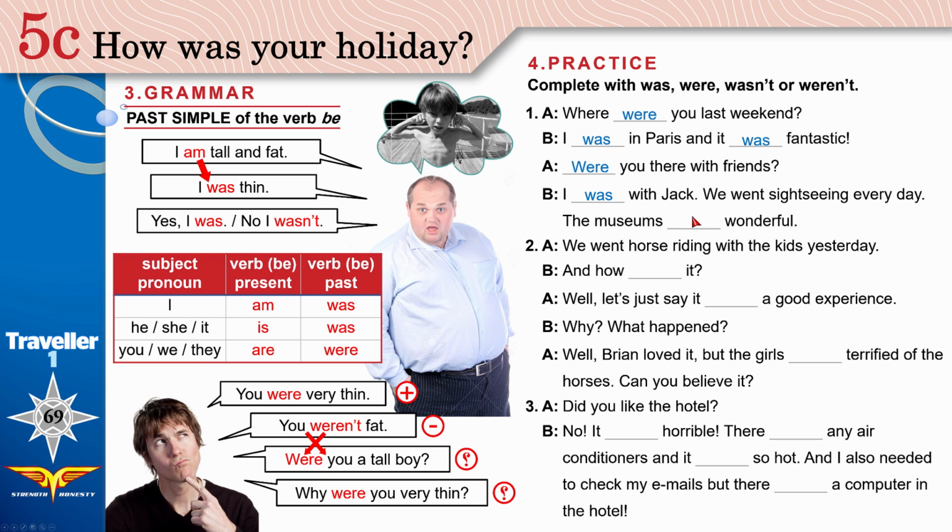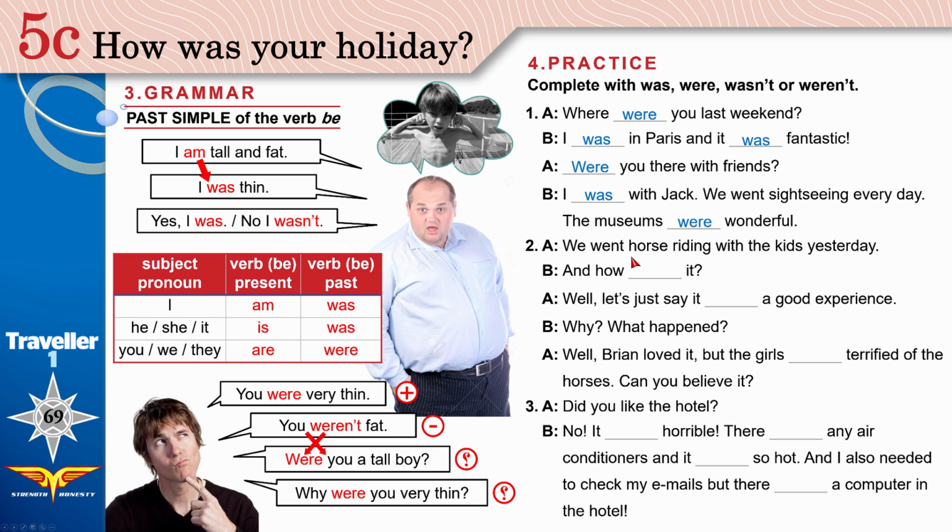What do we use, was or were? We're talking about museums. It? No. It means one museum. What subject pronoun do you use with museums? You use they. They are wonderful. You can say that. The museums are wonderful. We use are in the present and were in the past.